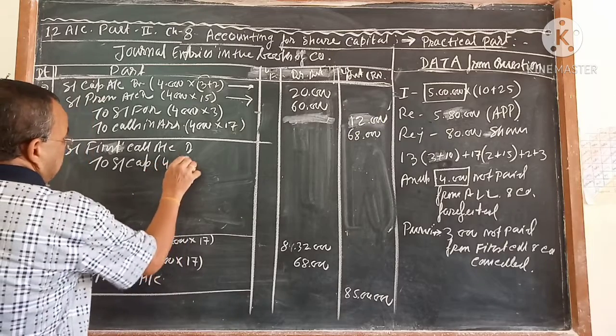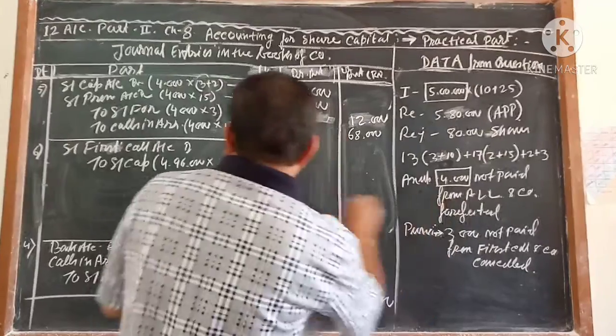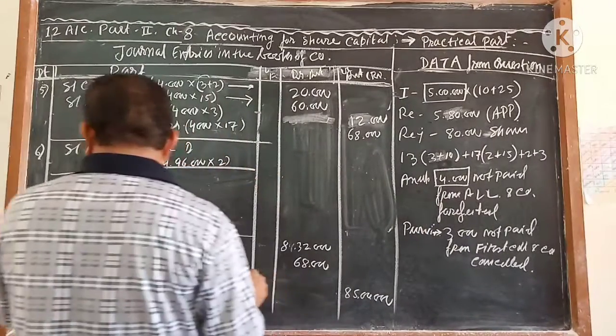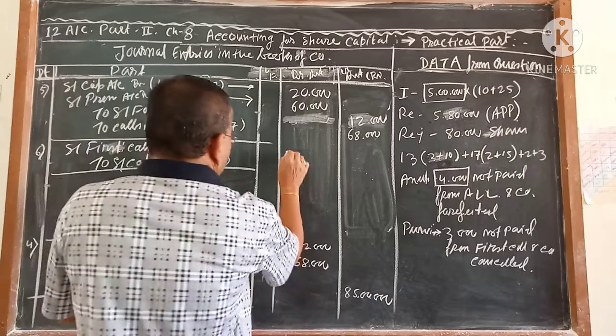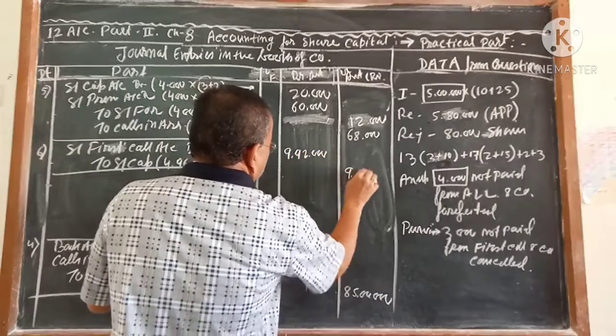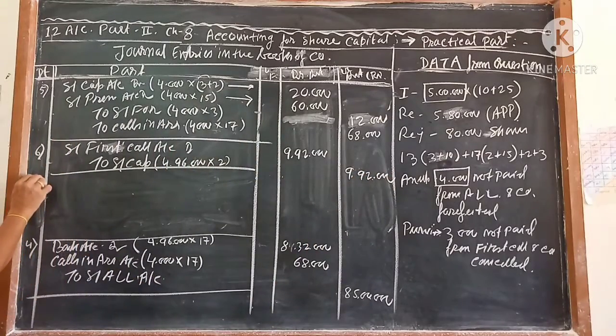4 lakh 96,000 shares multiplied by 2. What was the amount which came? That comes 992. 992. This is called the calling entry.